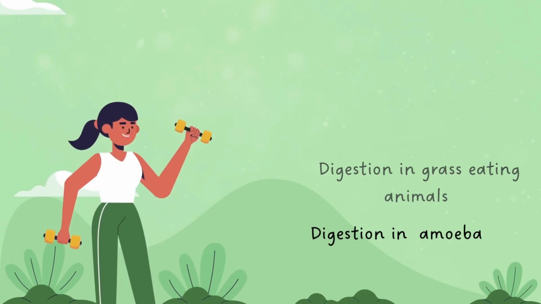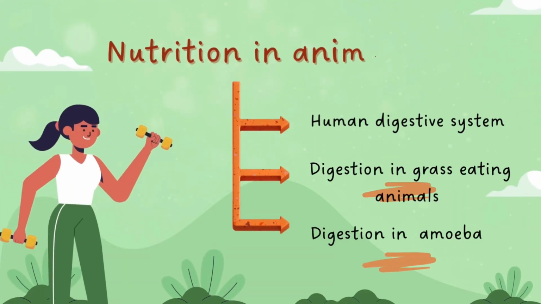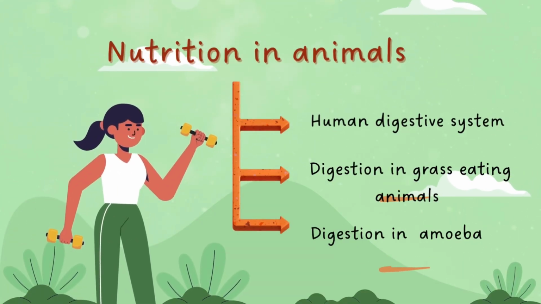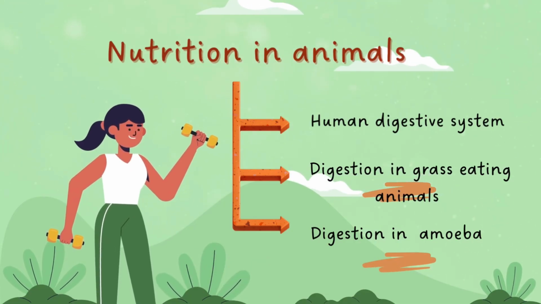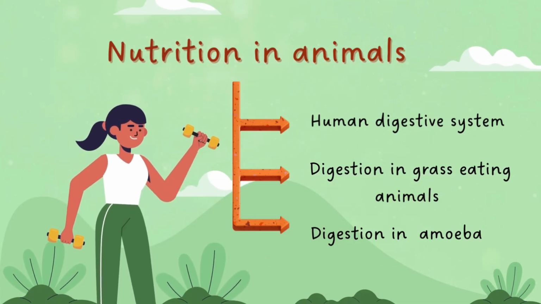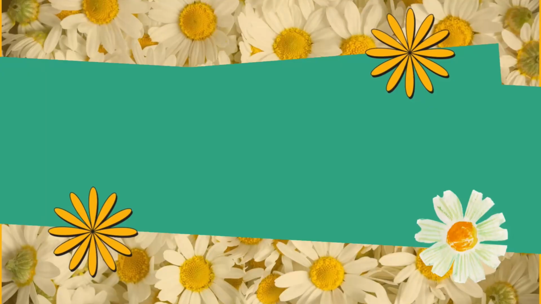So in this class, we will be discussing digestion in ruminants and digestion in amoeba. This is part 2 of the Mind Map of Nutrition in Animals of class 7 CBSE. So let's not waste time and dive into the video.